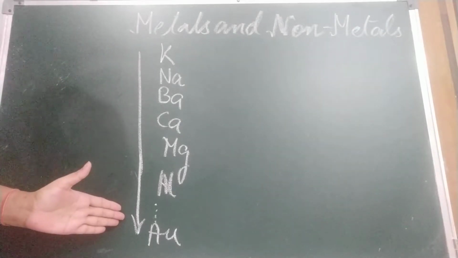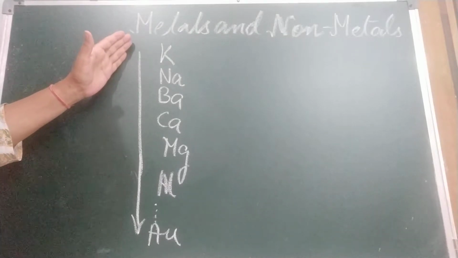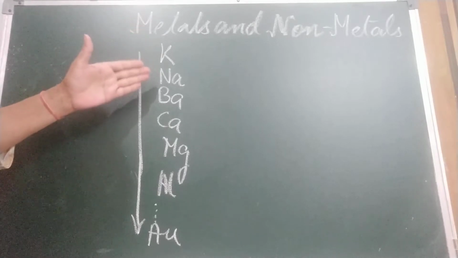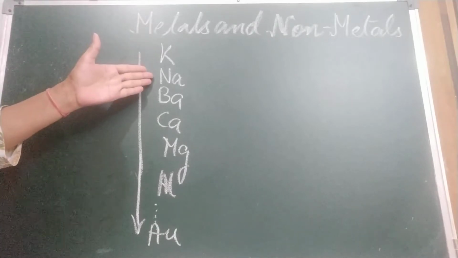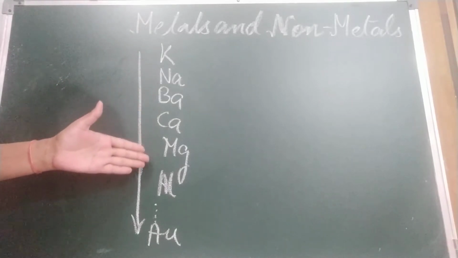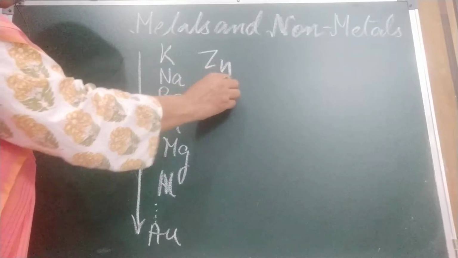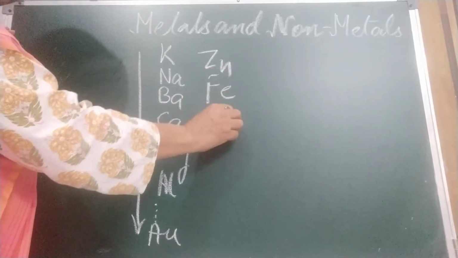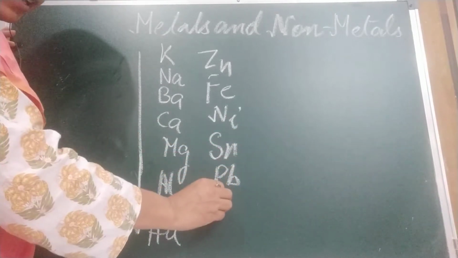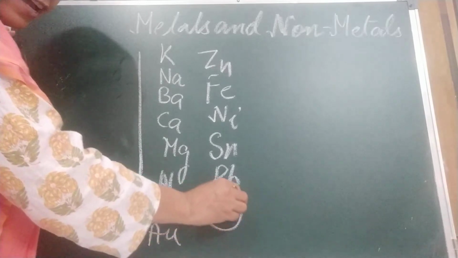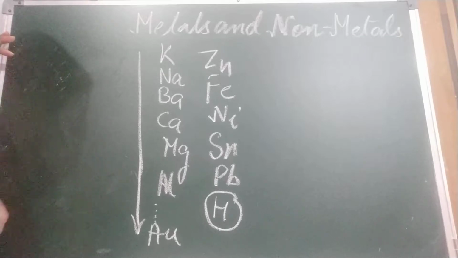You have seen this arrangement, okay, and the highly reactive metals we have placed in the table first, second, like this, in decreasing order. Potassium is highly reactive, then sodium, then barium, calcium, magnesium, aluminum, zinc, iron, nickel, tin, lead, then hydrogen. Children, why have I written hydrogen? Hydrogen is not a metal, it is a non-metal.